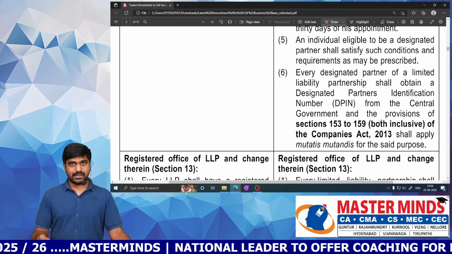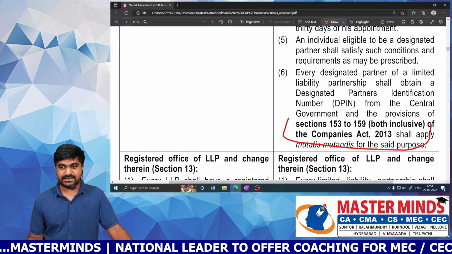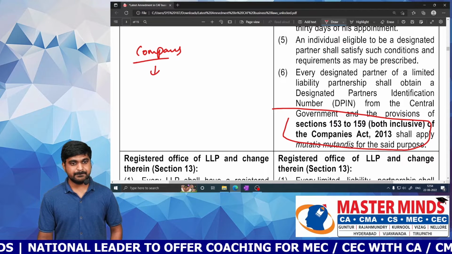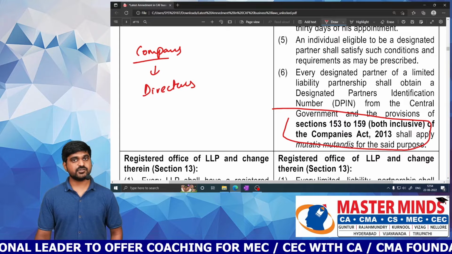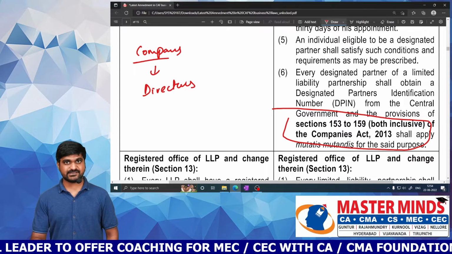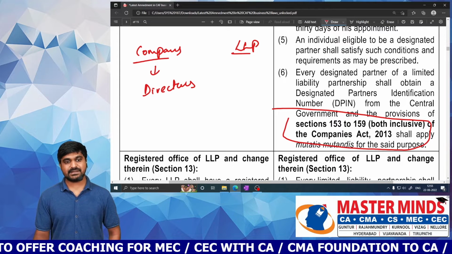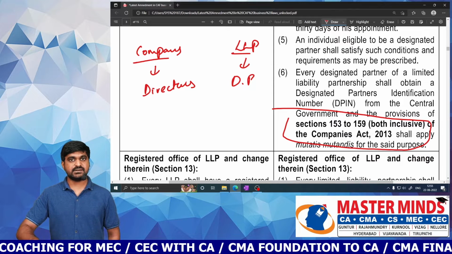Next, one more update in the same area, that is about DPIN. For a company, the management will be done by directors. So directors are responsible for legal compliances in case of a company. And in case of LLP, who are responsible for legal compliances? Here, designated partners are responsible for legal compliances.